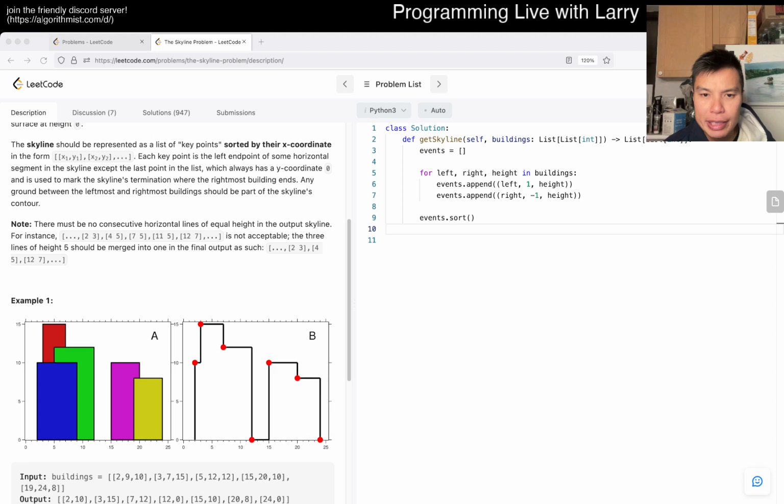So then now we're trying to keep... I'm trying to think whether I need a sorted list. Yeah, let's just use a sorted list.